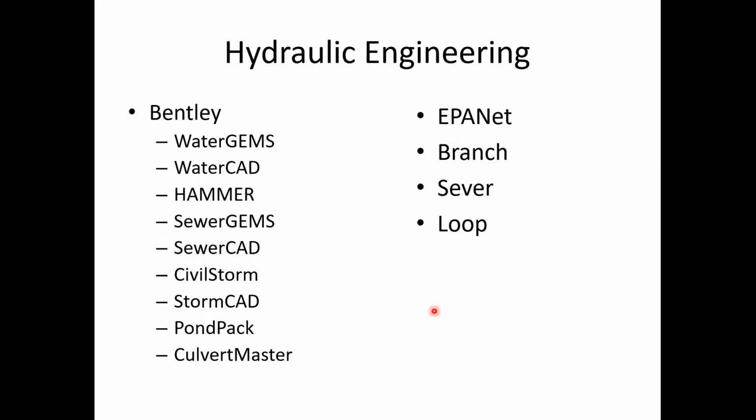Apart from that, we have other software like EPANET, Branch, Sewer, and Loop. Branch, Sewer, and Loop are basically DOS-based software. They are quite old software. But the software developed by Bentley are nowadays very popular, and they are Windows-based software, and they are used very widely in the industry.